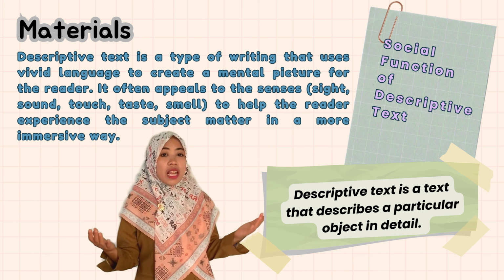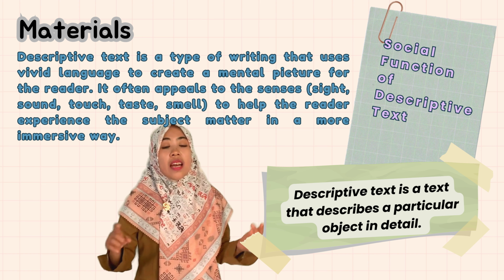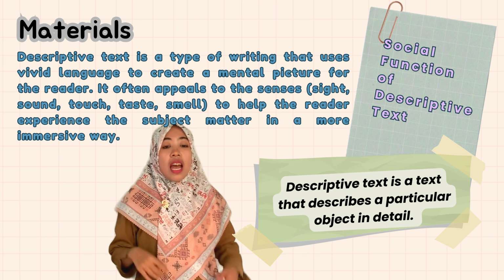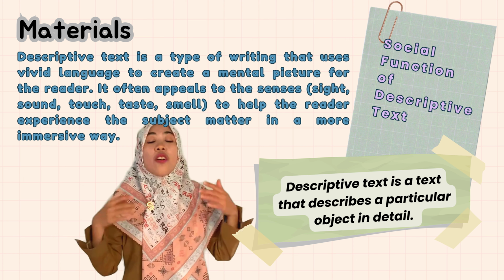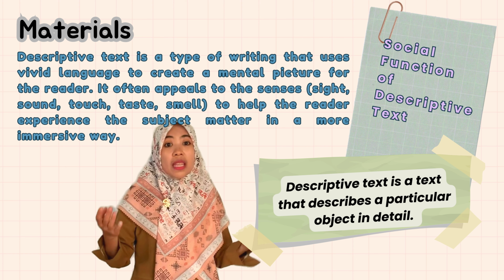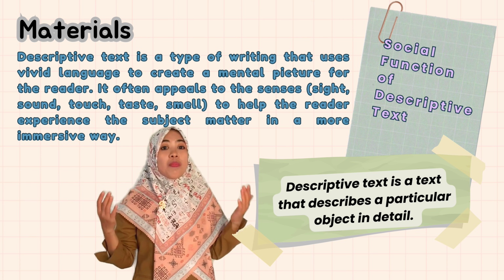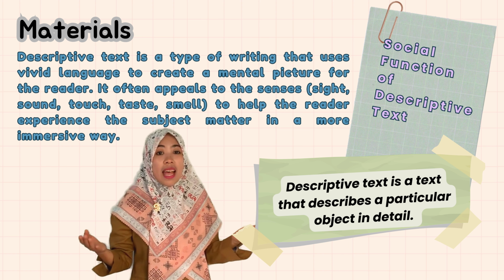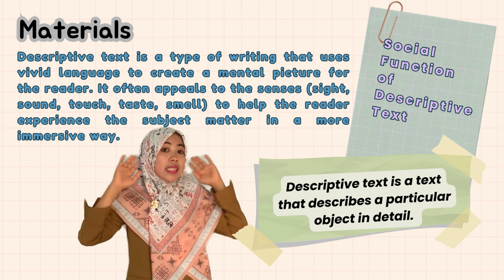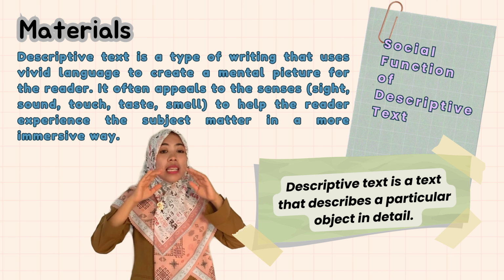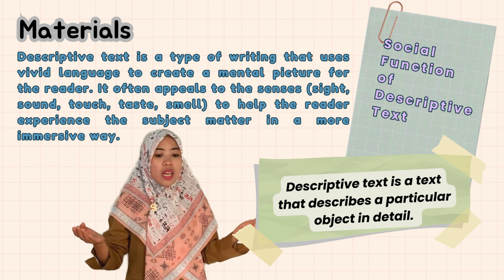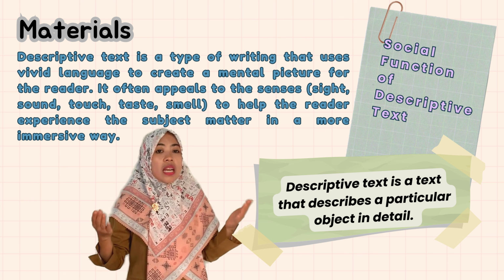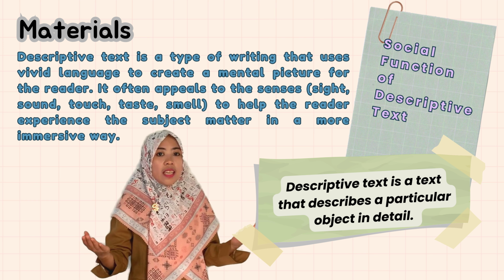Here are our materials about descriptive text. The first is the social function of descriptive text. Descriptive text is a kind of text that uses vivid language to create a mental picture for the readers. It often appeals to the senses like sight, sound, smell, taste, and touch to help the readers experience the subject matter in a more immersive way.